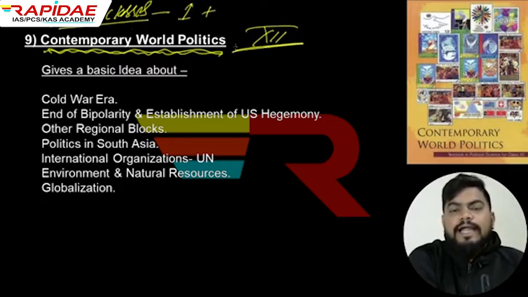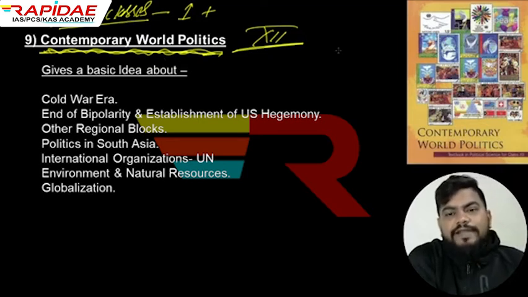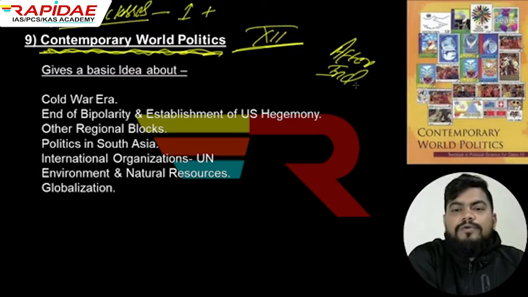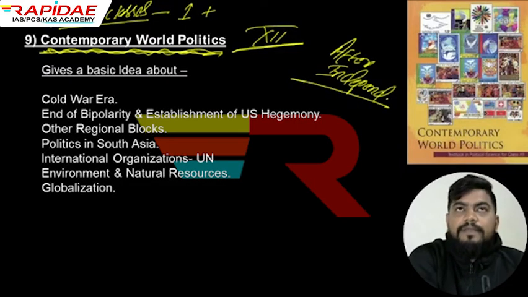So in the 12th standard, you will also come to know about a book known as Contemporary World Politics. When we talk about contemporary world politics in the present times, especially after independence, how the politics was working around the world, how the countries were developing, what was the Cold War, how the US emerged as the most powerful state, how the Russian Federation got dilapidated. All these things you will come to know from this.